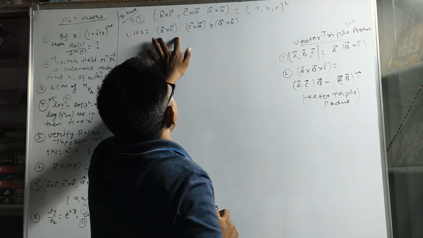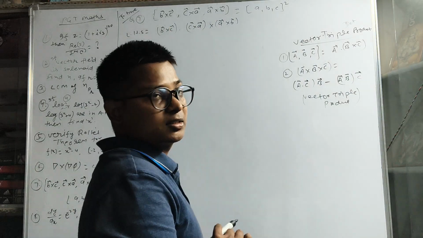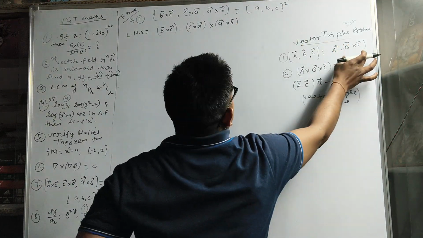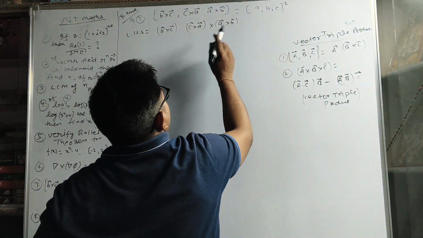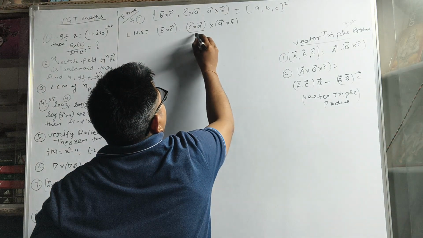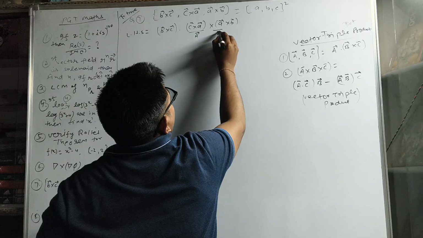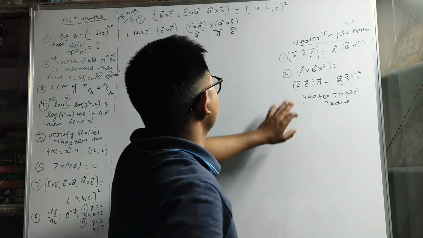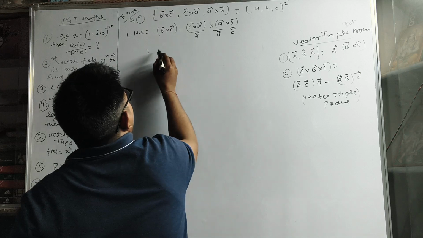So with the property, first we have to write this term like this. First we take the first vector. These are the three vectors. So first vector dot the cross product of the remaining two vectors. That means C cross A into cross A cross B. So we can assume capital A, capital B, and this is capital C. With the help of the second property we have to write this result.